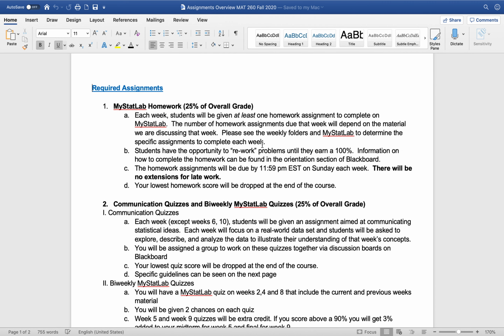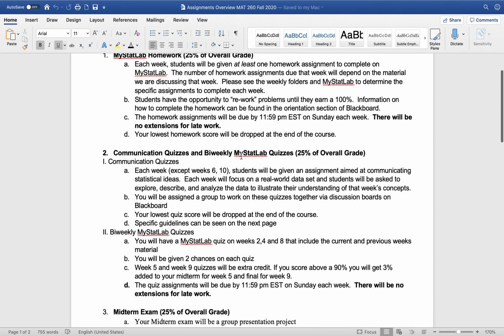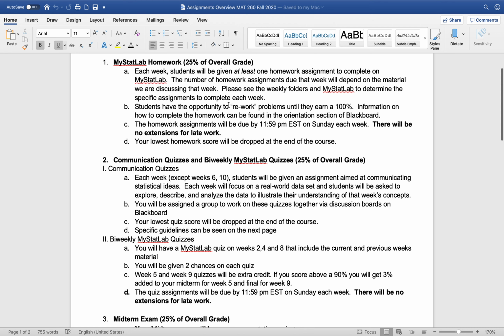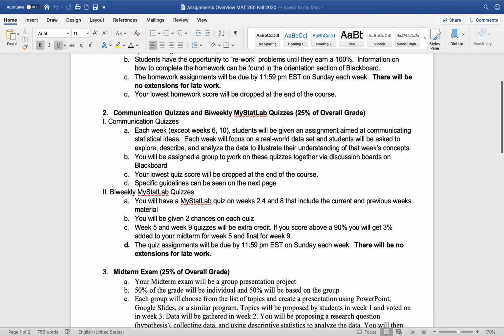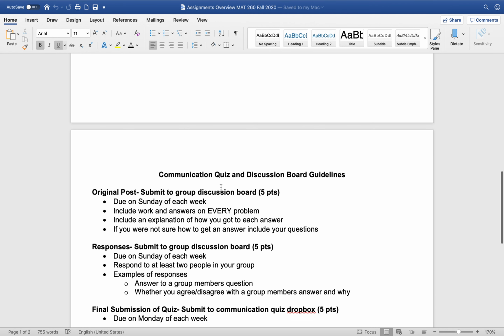So your MyStatLab homework is going to be every week. You can rework them until you get 100. So make sure you keep trying, and those homework grades can really boost your grade. For communication quizzes and MyStatLab quizzes, first, the communication quizzes, each week they're going to be focusing on real world data, and you'll be assigned a group to work on these quizzes with the discussion boards. So I'll go down and I'll show you how these will work.